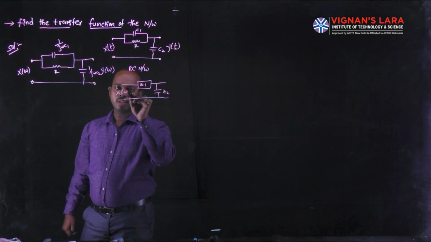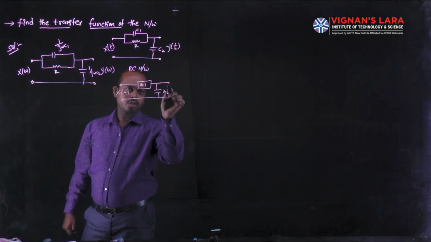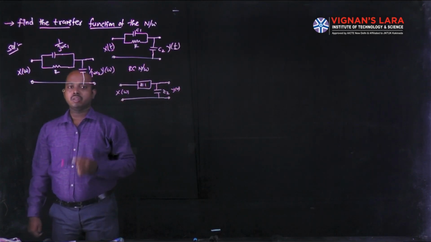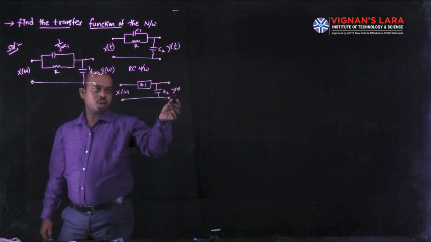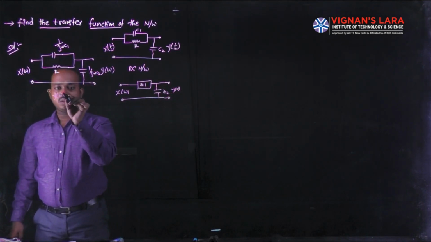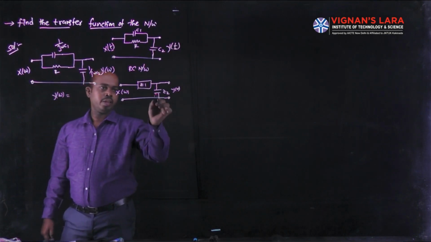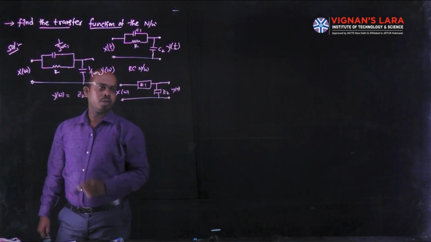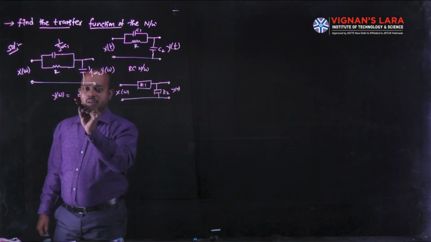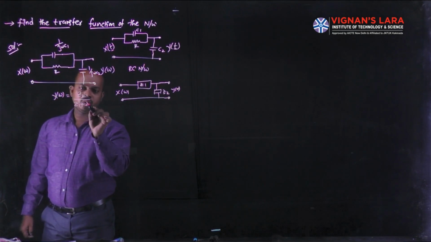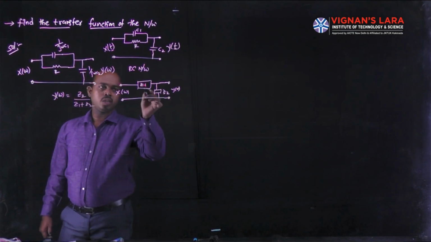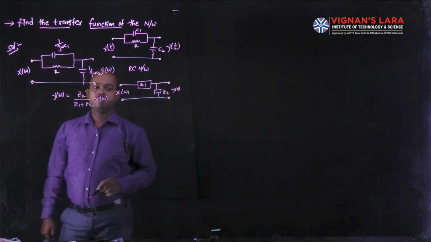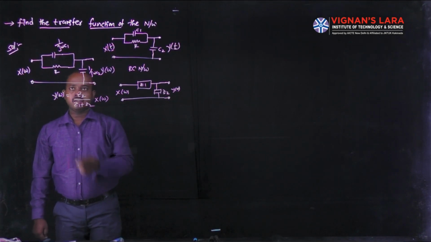Input side is X(ω) and output side is Y(ω). Here we have one property, according to the voltage division rule, by which we can obtain Y(ω). Y(ω) is the impedance available at Z2 divided by the total impedance of that network. According to that condition, you write Y(ω) = Z2 divided by Z1 plus Z2, times the applied value X(ω). Based on this property, we have to simplify the given network.